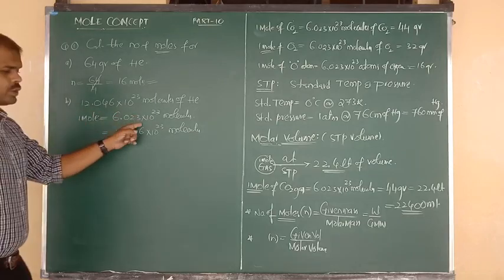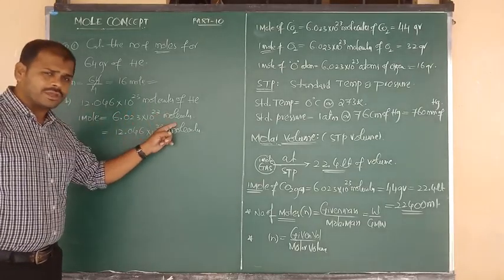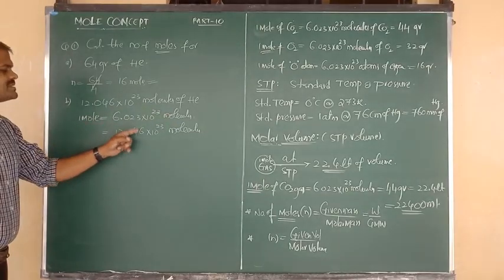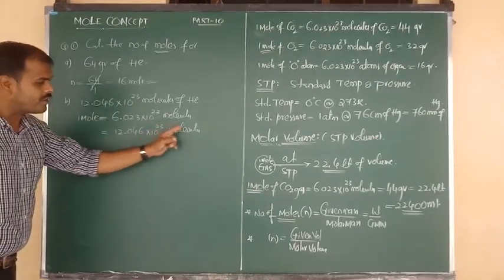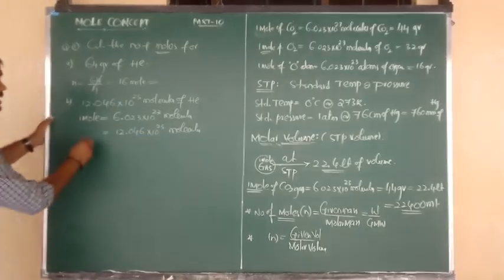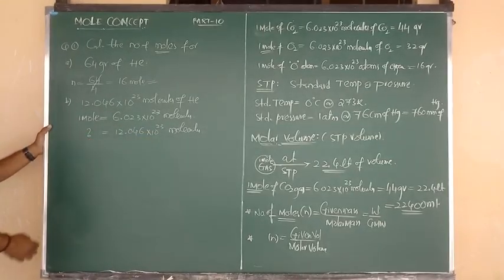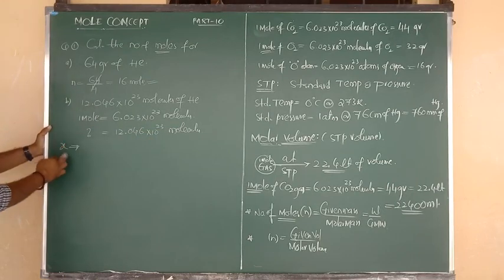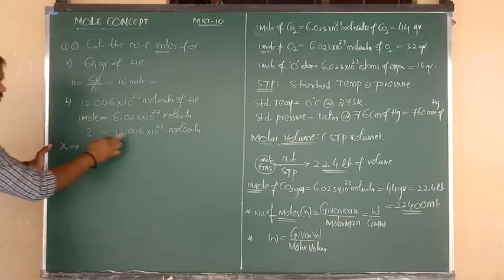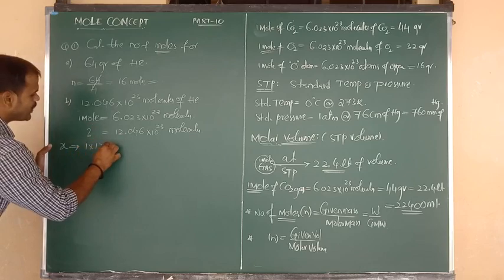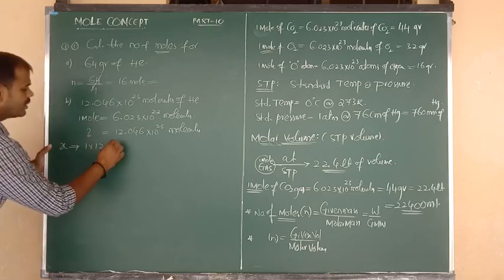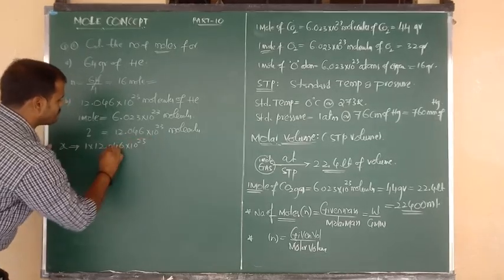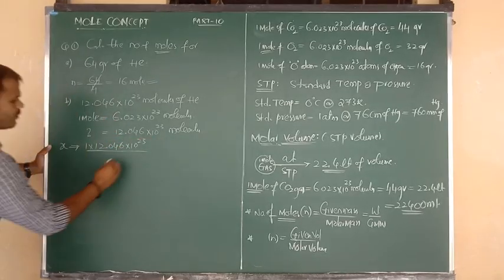So 6.023 into 10 to the power of 23 molecules are present in 1 mole. Then as per the question, in how many moles are 12.046 into 10 to the power of 23 molecules present? Simply we have to do cross multiplication. We don't know the answer, so suppose it is x. So 1 into 12.046 into 10 to the power of 23 divided by